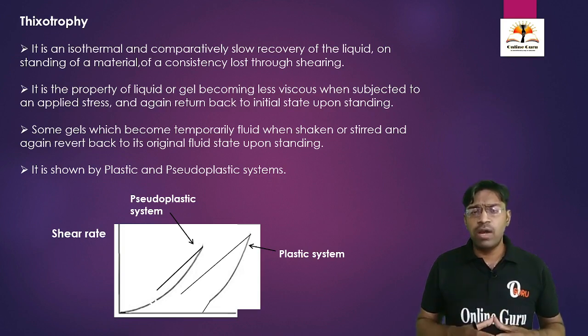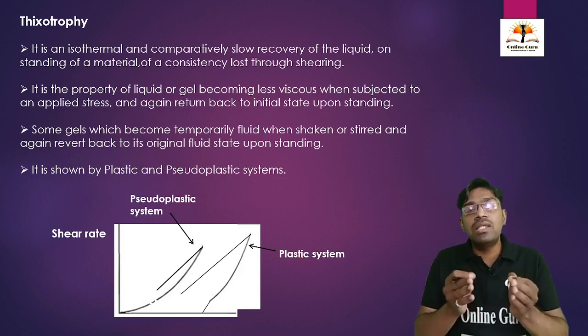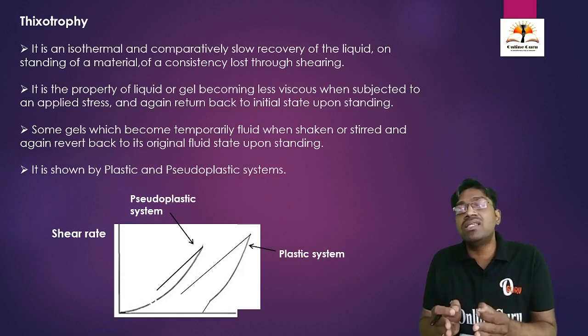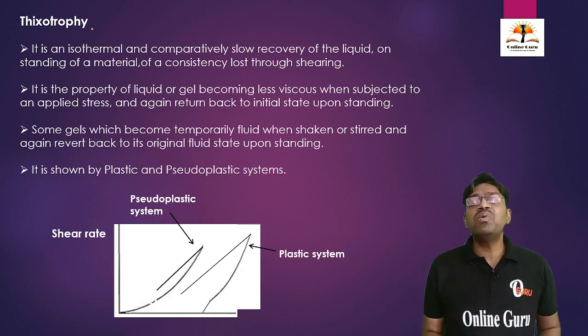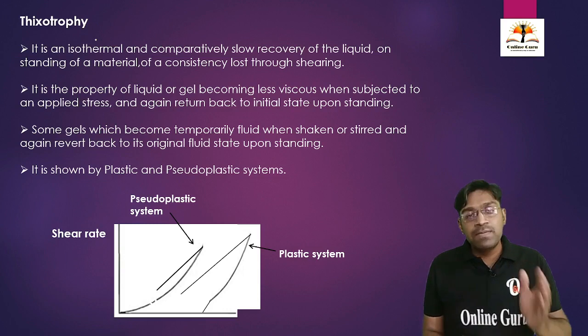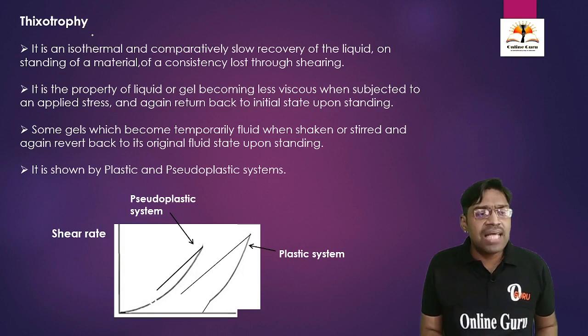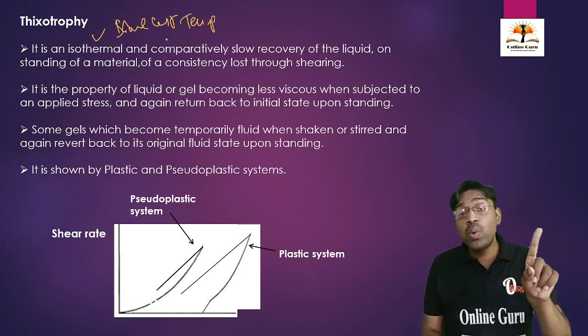The next phenomenon we are going to discuss is the time dependent system of the non-Newtonian liquids or systems. It is called thixotropy. What is thixotropy? It is the isothermal, comparatively slow recovery of the liquid upon standing, whose consistency was lost upon the application of the shearing stress. See here, we are going to study the substances or systems which show the property of thixotropy. Isothermal means it has a constant temperature or the same temperature. The temperature is not going to change.